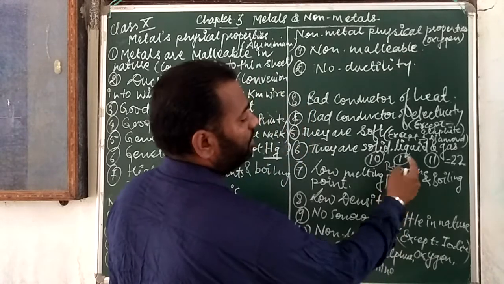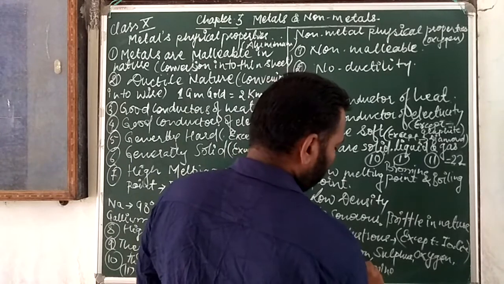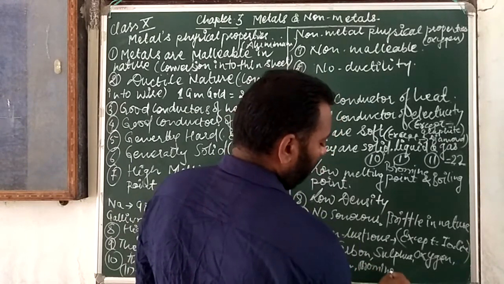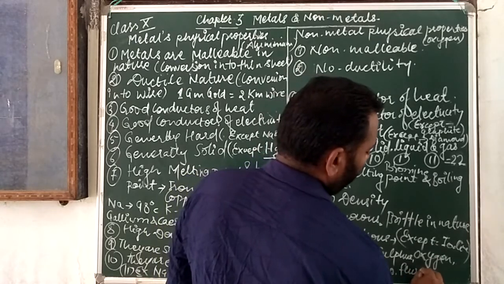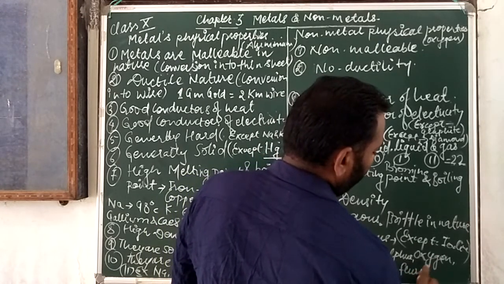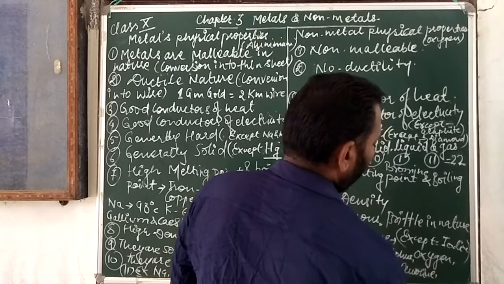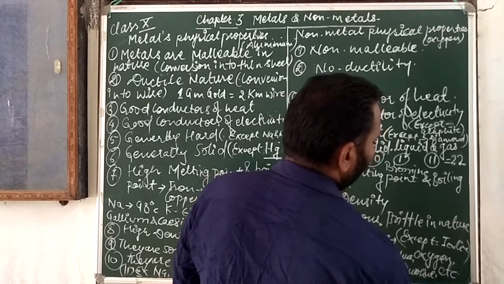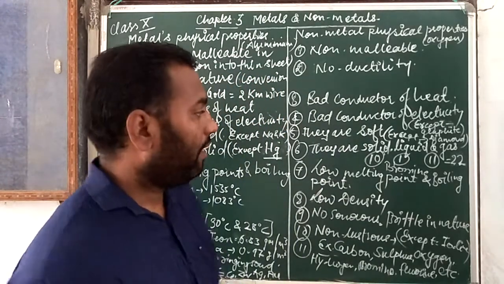I already told you bromine is one of the non-metals which is liquid at room temperature, okay. And fluorine, and many others like that. Many gases, argon, neon, are all contained in this.